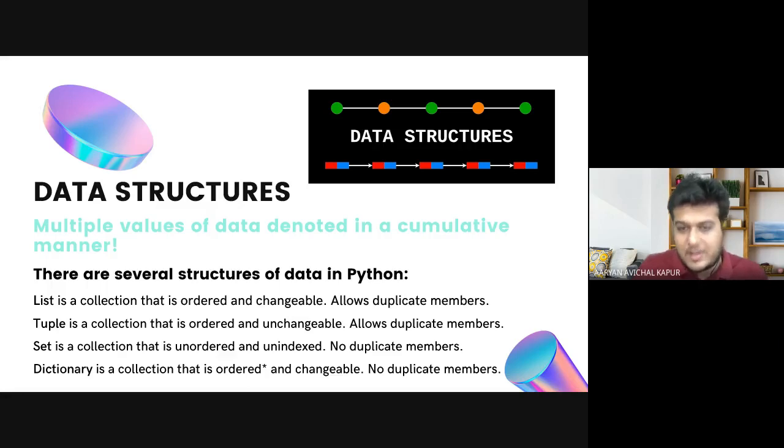So I'm assuming everyone's clear with what data structures are. Perfect, perfect. If there are any queries, just put them in the chat and we will focus on all of them.